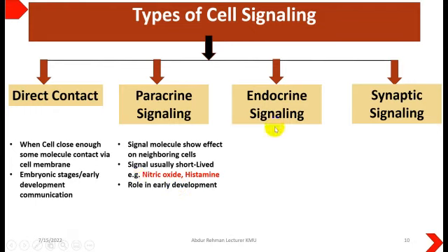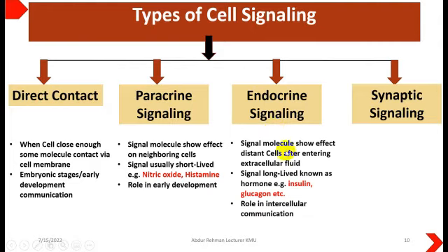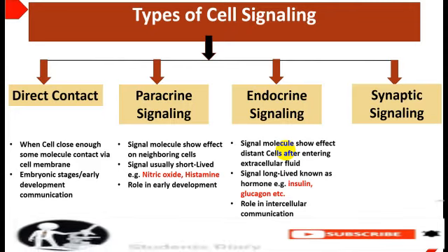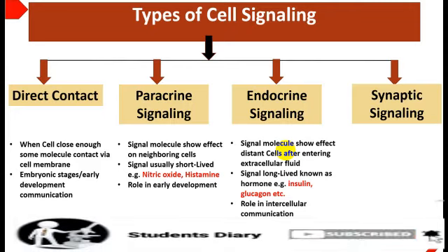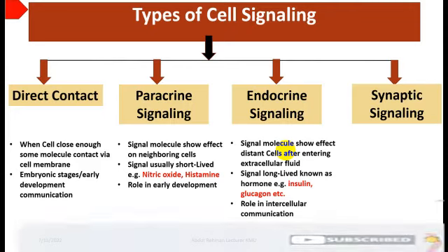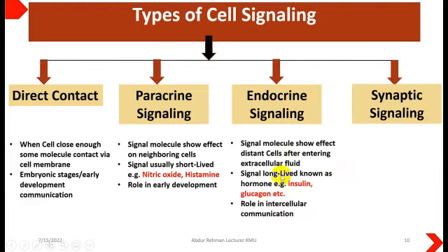Then comes the endocrine signaling, and in that case, the glands from which signals are released transport them through extracellular fluid, or we can say through blood in the vessels, and they reach distant organs which are present somewhere else, as we have seen in insulin, where pancreatic beta cells release the insulin and it acts on the hepatocytes which are present in the liver.